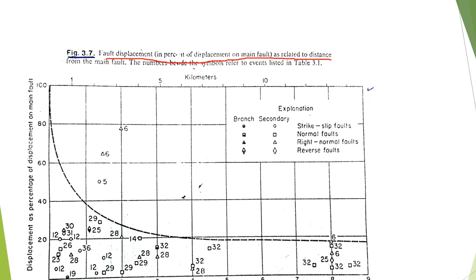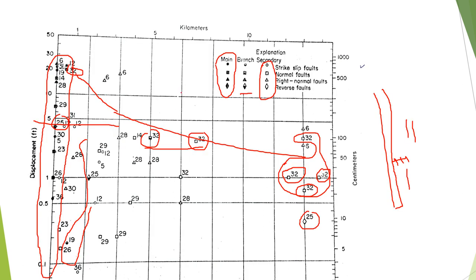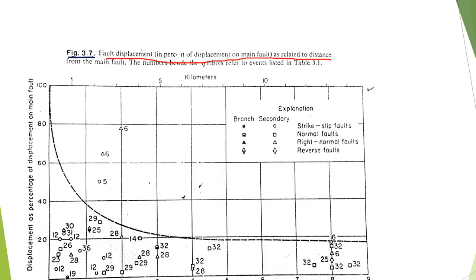Let's suppose the main fault is ruptured 28 feet, and how much bigger was the rupture along these secondary faults like this one, right? So we can find out the percentage of that displacement.